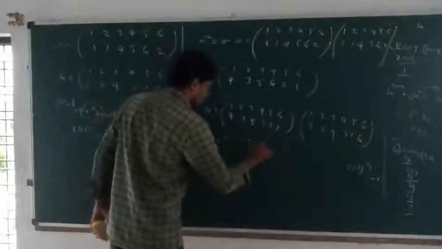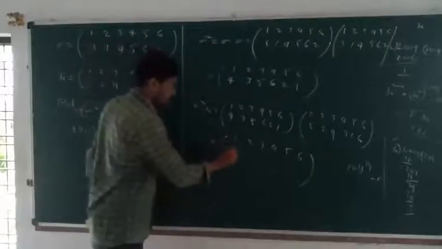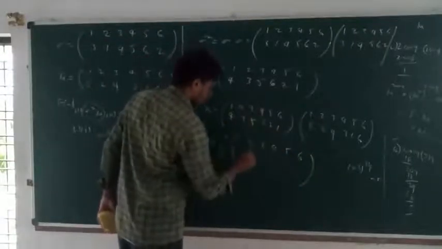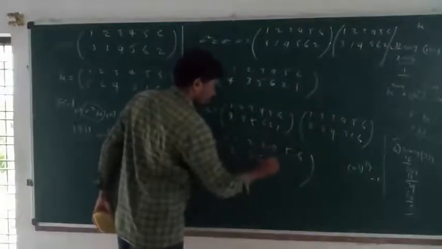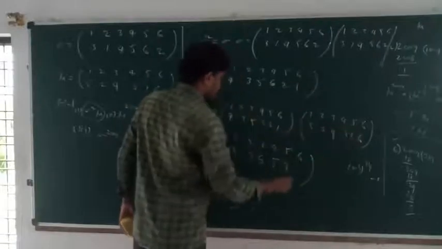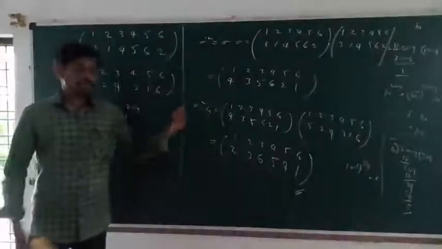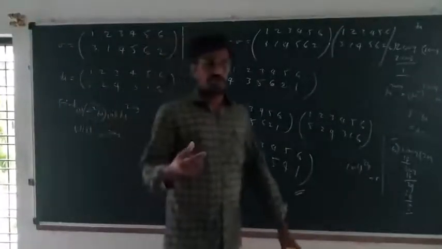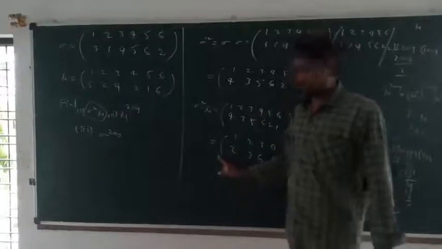So 1 maps to 5, 5 maps to 2; 2 maps to 2, 2 maps to 3; 3 maps to 4, 4 maps to 6; 4 maps to 3, 3 maps to 5; 5 maps to 1, 1 maps to 4; 6 maps to 6, 6 maps to 1. This is the answer to the first question: first find sigma square, then multiply by mu, the product of two permutations.